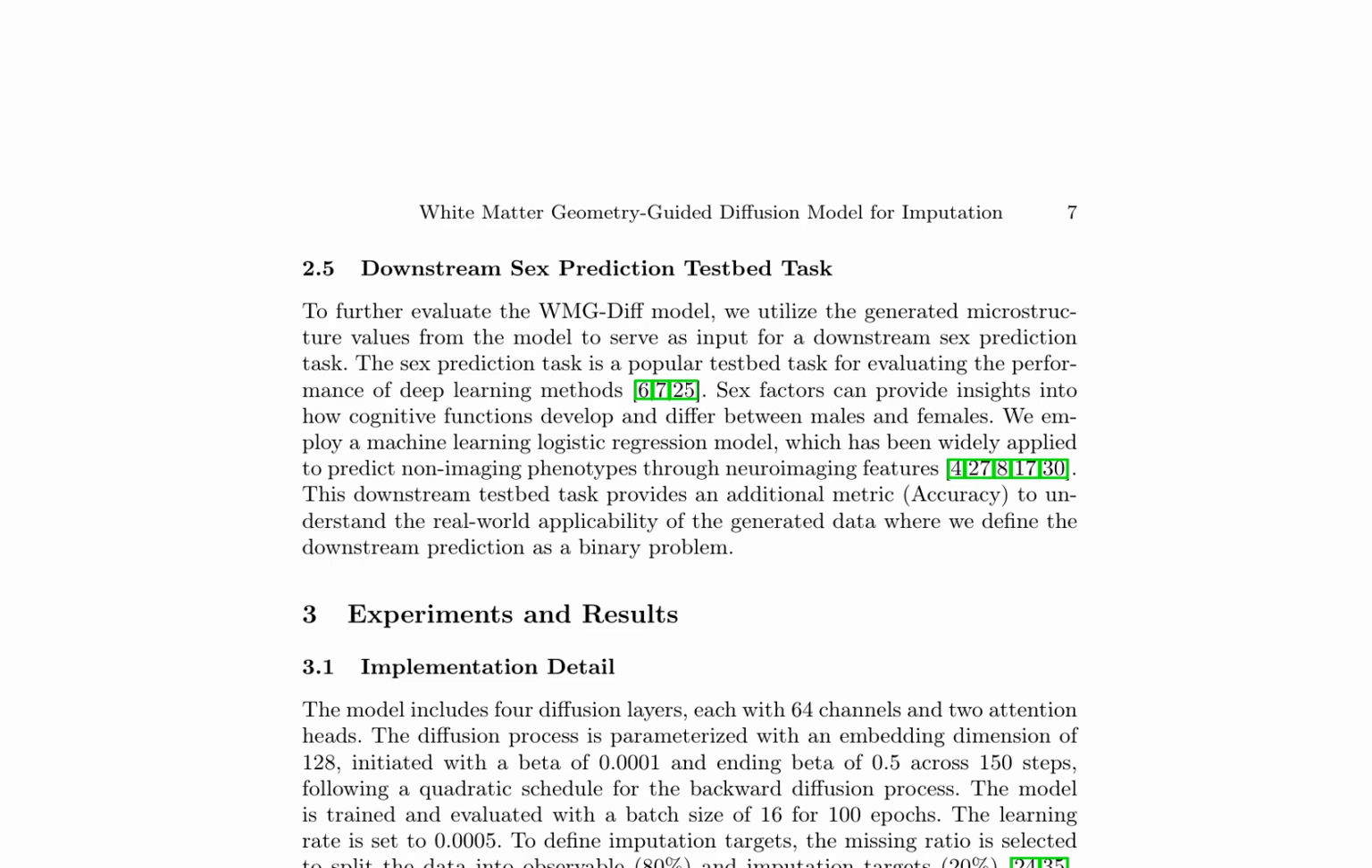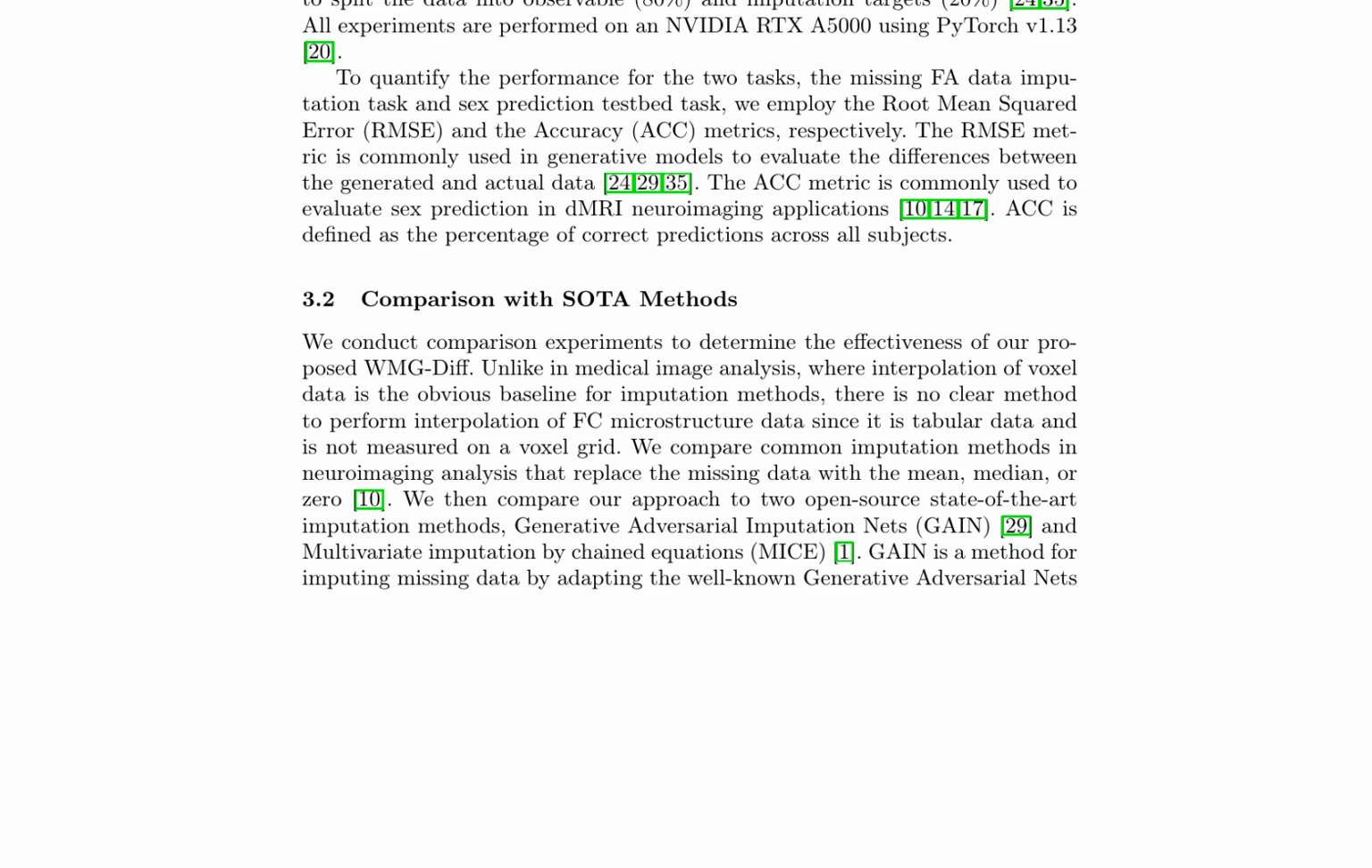The model's implementation details include the number of diffusion layers, attention heads, and other parameters. It is trained and evaluated with a specific batch size and number of epochs, using an NVIDIA RTX A5000 and PyTorch version 1.13. The performance of the model is quantified using the root mean squared error, RMSE, for the missing FA data imputation task and the accuracy, ACC, for the sex prediction testbed task.